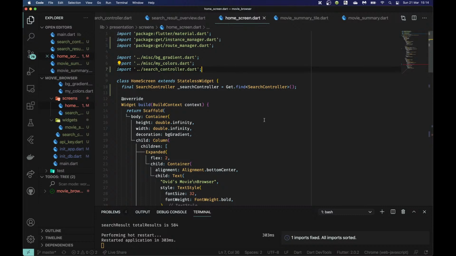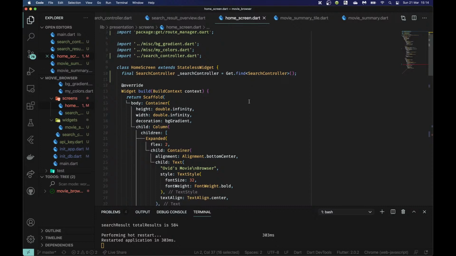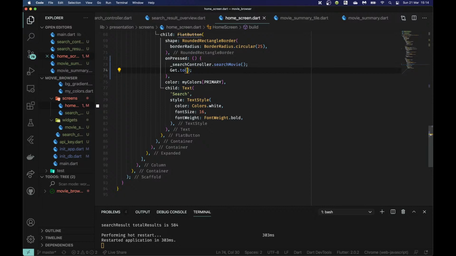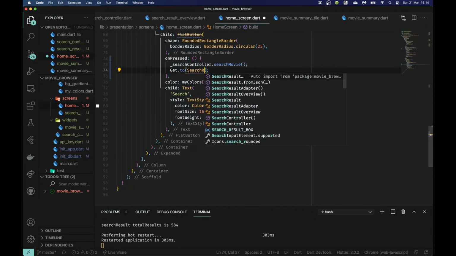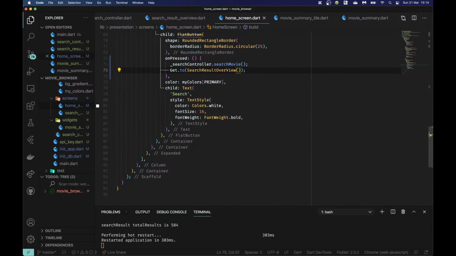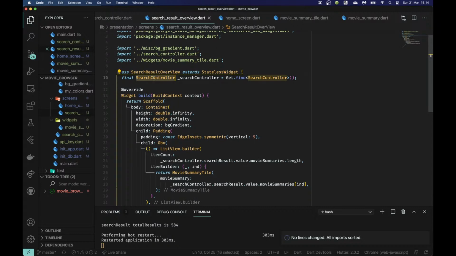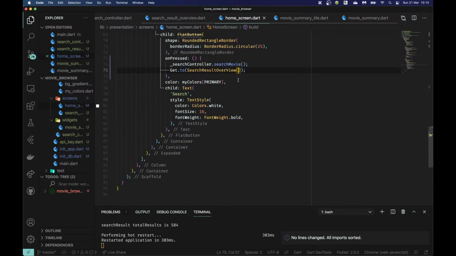I am not doing that because in the previous video I was complaining a lot about the unit testing, so I'm just showing you guys how I will import it in the future, because I definitely will still be using this one, but I will not be using the state management. Okay, and then here we need to declare the screen, and in this case it's going to be the search results overview. And if I remember correctly, it doesn't take any parameters, and the reason it doesn't take any parameters is because it's getting all the information from the controller there, so we don't need to give it any parameters.